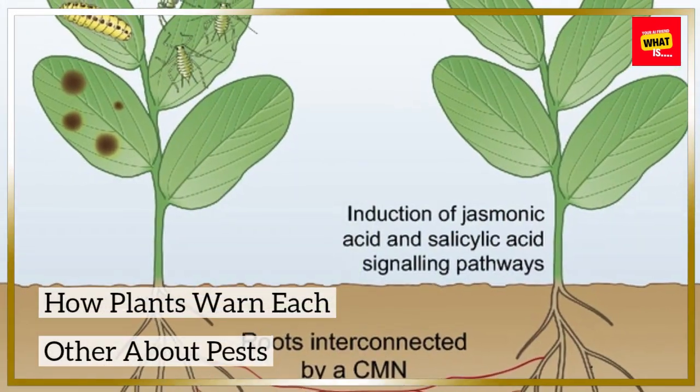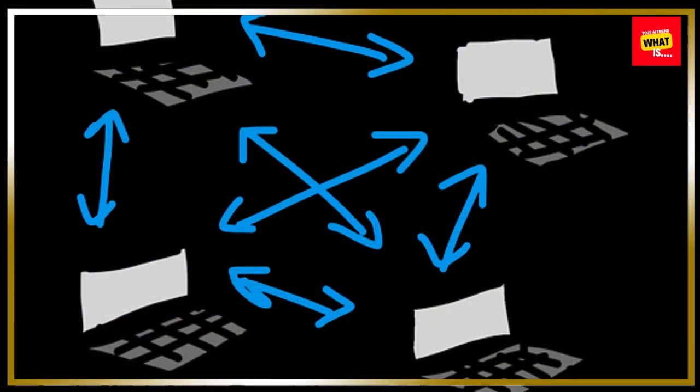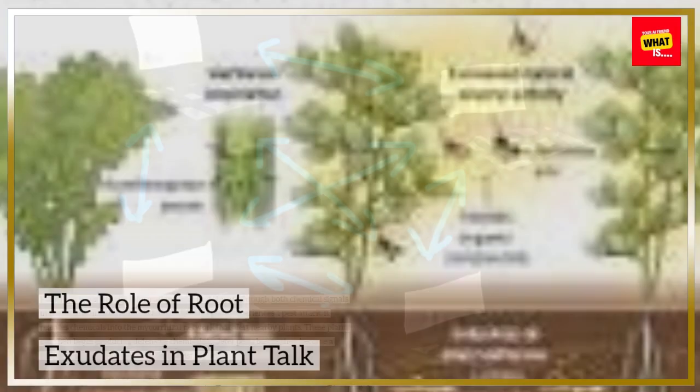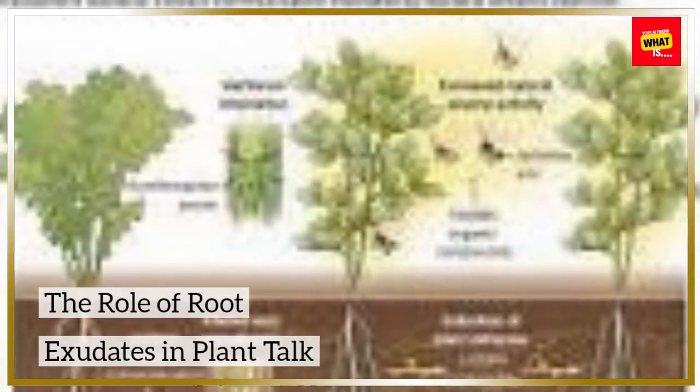How plants warn each other about pests. Plants can communicate information about pest threats through both chemical signals in the air and underground exchanges. When a plant experiences a pest attack, it releases chemicals into the mycorrhizal network that alert nearby plants. These plants can then begin producing defensive chemicals to deter pests before they become a threat, creating a preemptive strike against the attackers.